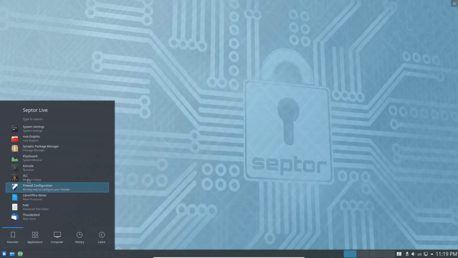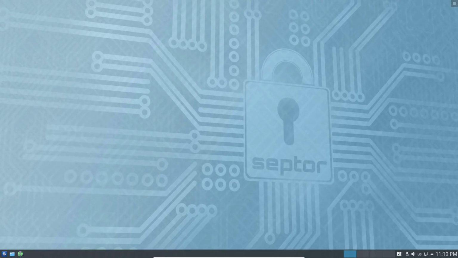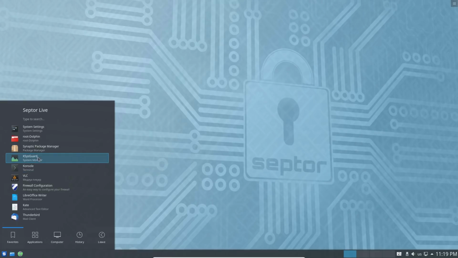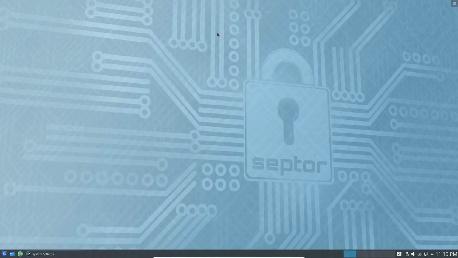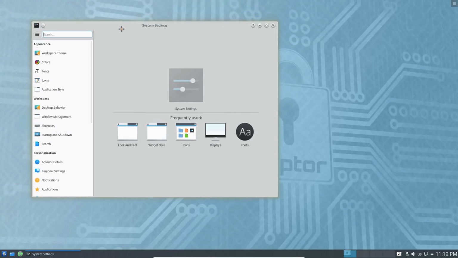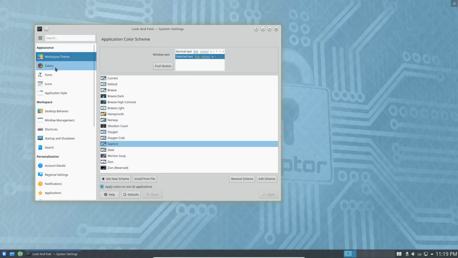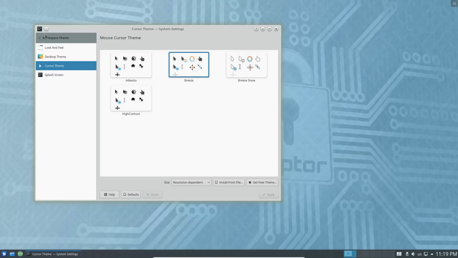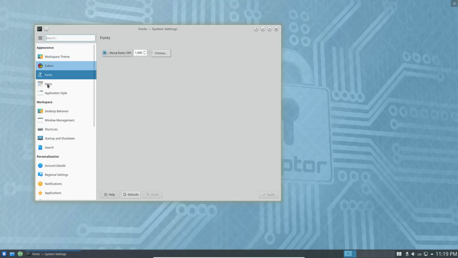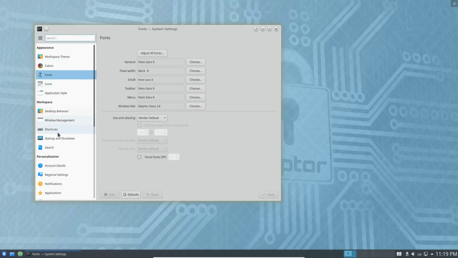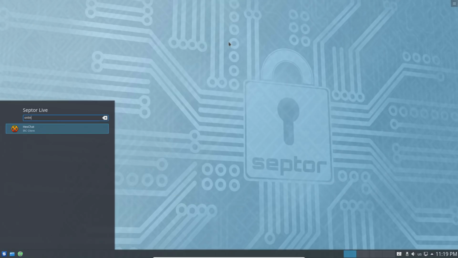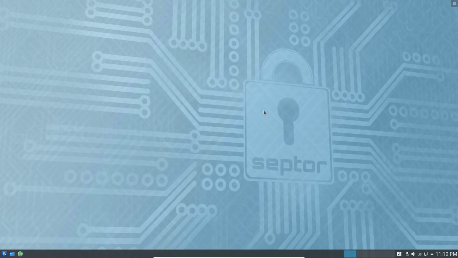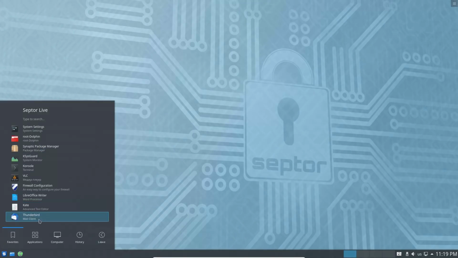As far as our theming is concerned, the theming is nice. The wallpaper's cool. The theming is fine. We should have all of our basic system settings that we can do on Plasma. We do have a very recent version of Plasma, you can see here. Let's double check. We do not have the ability to do online applications. And we still don't have a browser up.